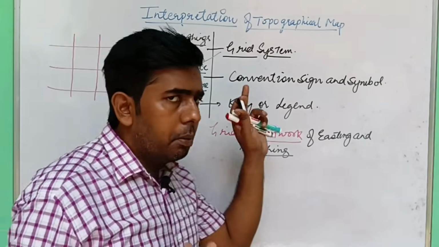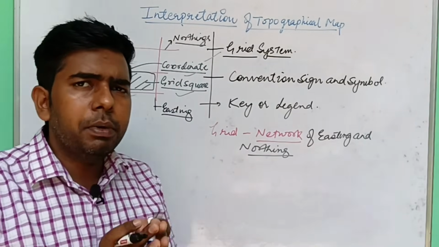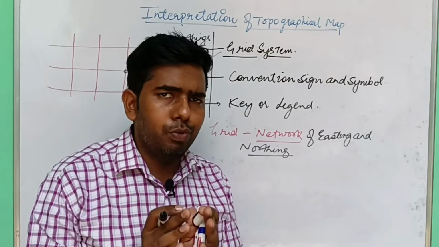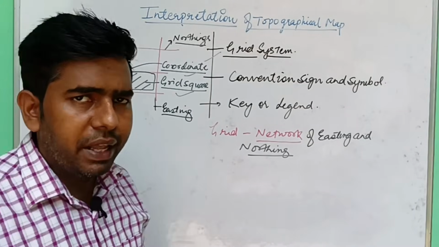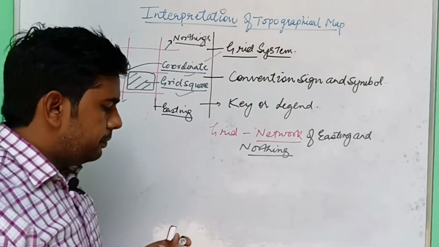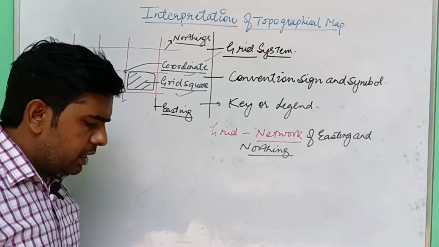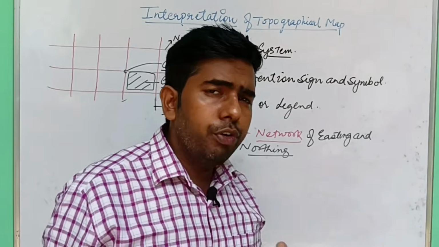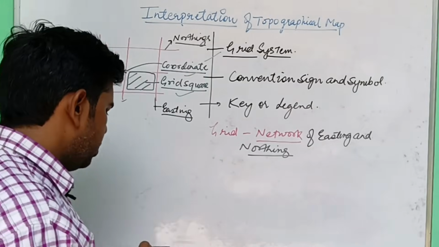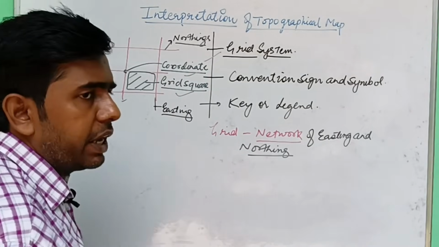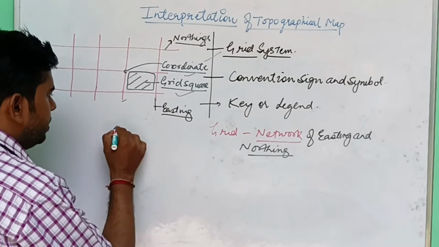The main purpose is to find the location of a place or things. Clear? So how do we find the location on topo sheet? With the help of grid reference.